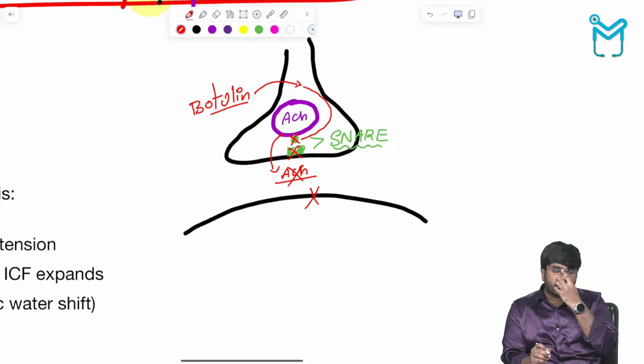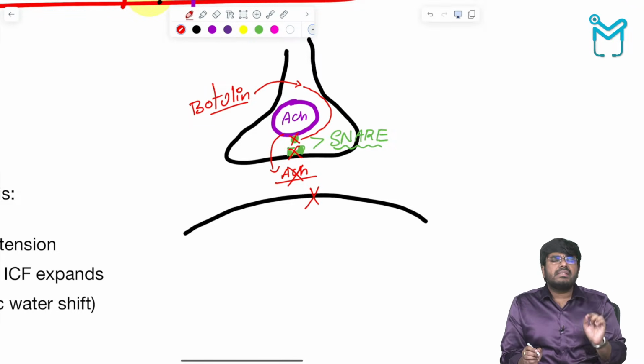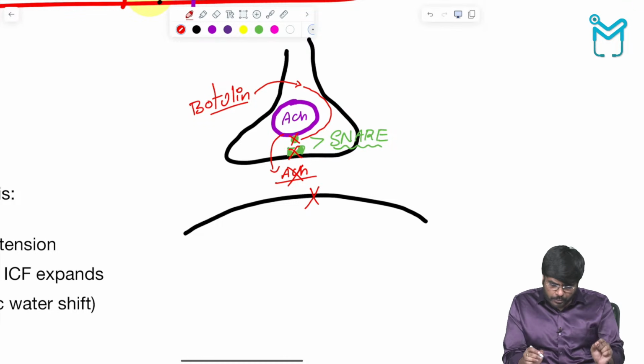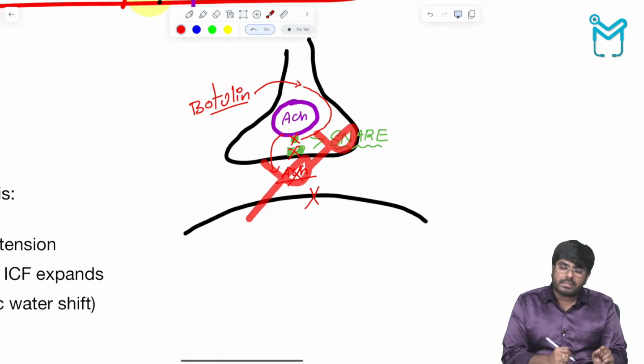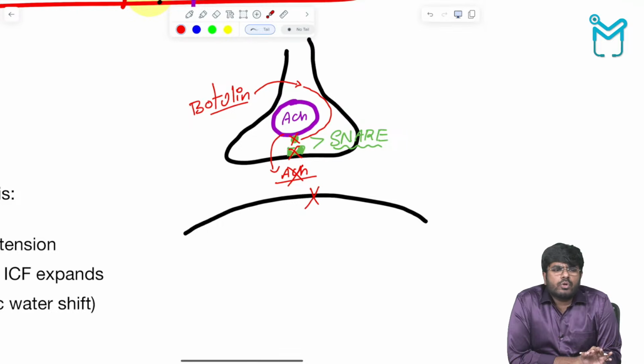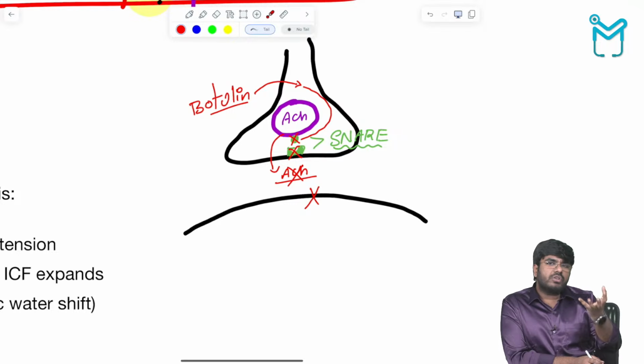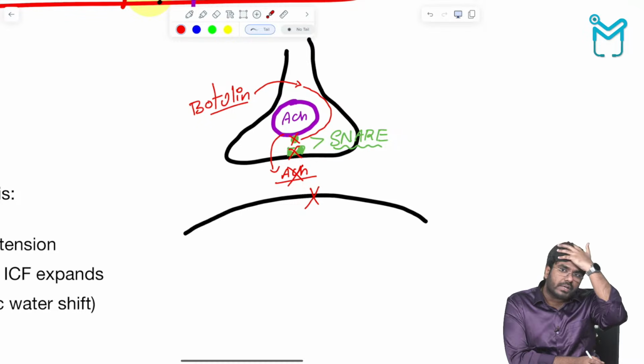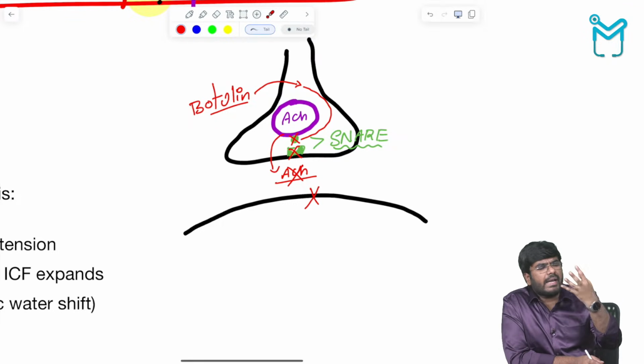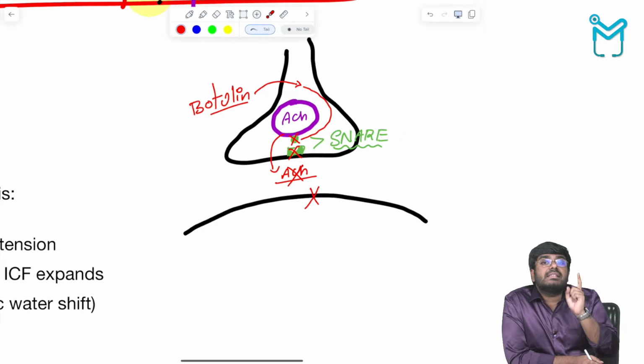So tell me, what is the mechanism of action? Which process is inhibited? It is the release of acetylcholine from the presynaptic membrane, due to the damage to which proteins? SNARE proteins. So you should know: for exocytosis, who is helping? SNARE proteins and calcium. Endocytosis requires clathrins and caveolins. Calcium and SNARE proteins are involved in exocytosis. SNARE proteins are damaged due to botulin toxin.